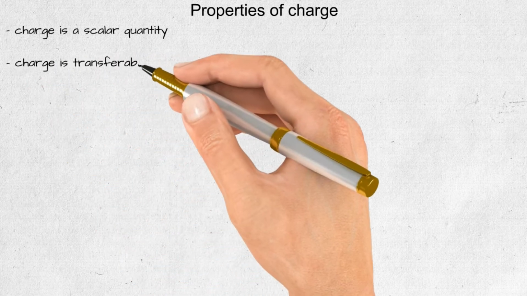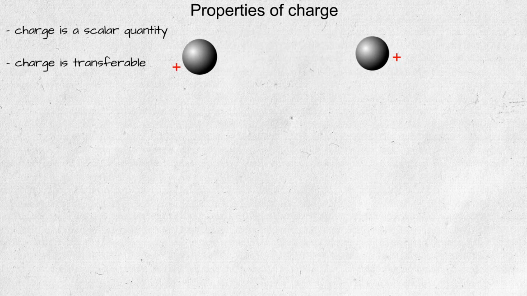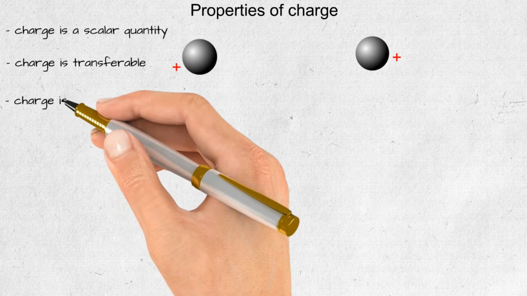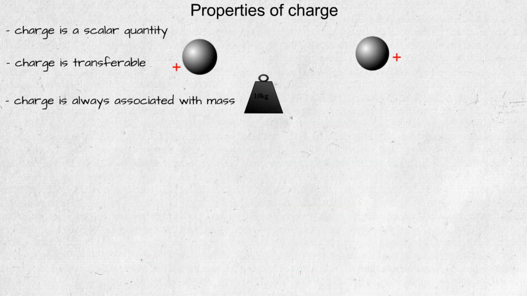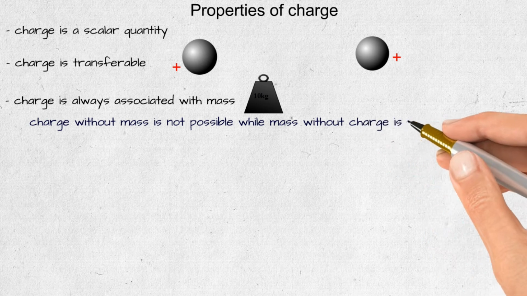Charge is transferable. If a charged body is put in contact with another body, then charge can be transferred to another body. It is always associated with mass. Charge without mass is not possible, while mass without charge is possible.